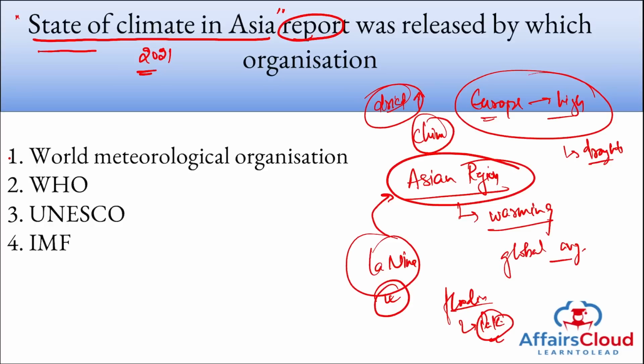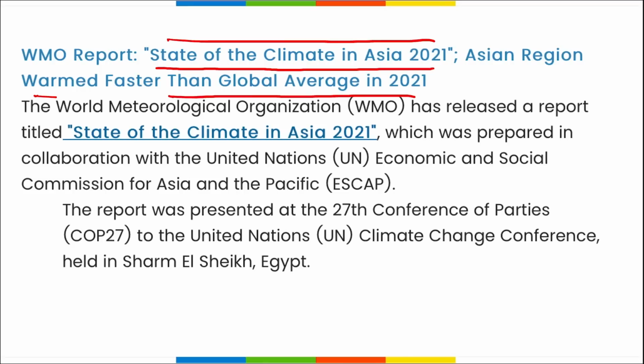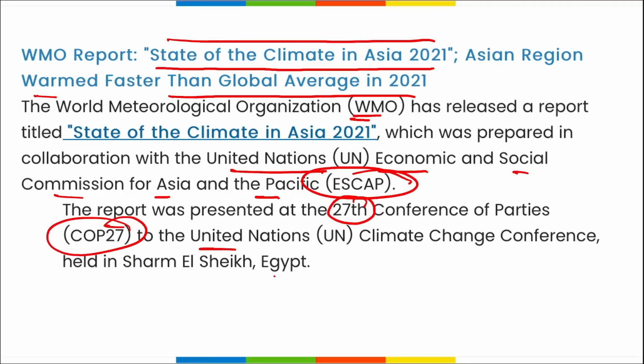Now the question asked here is, this particular report was released by whom? It was released by the World Meteorological Organization, that is WMO, and the report was titled State of the Climate in Asia 2021. The Asian region is warming faster than the global average. All right, this report was released by WMO in collaboration with the United Nations Economic and Social Commission for Asia and the Pacific, and this report was presented at the 27th Conference of the Parties to the United Nations. All right, that was held in Sharm el Sheikh, Egypt.